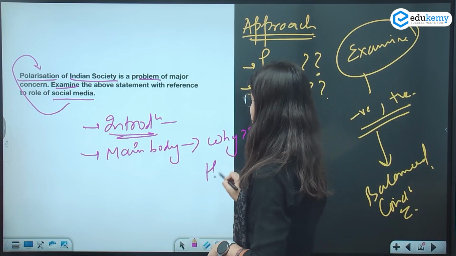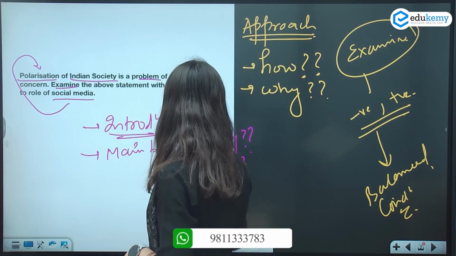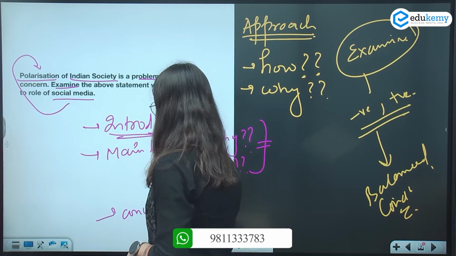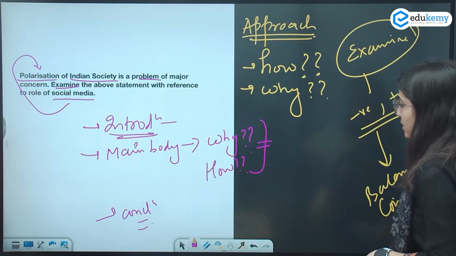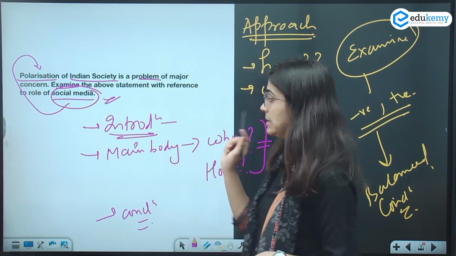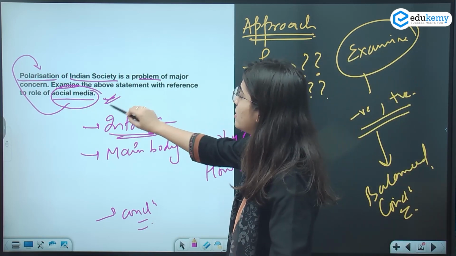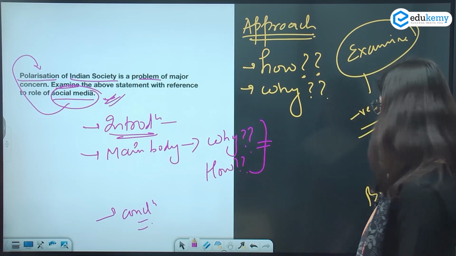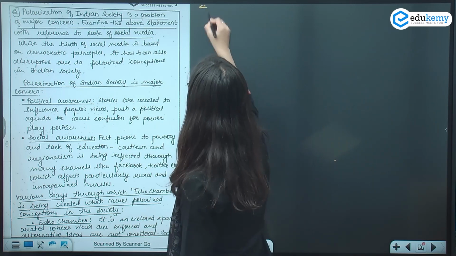Okay, and then we'll discuss the how part here, how it is a major concern, and in the last we will discuss the conclusion. ठीक है, yes, don't forget to bring this part here because this is important. We have to write the answer to this question with a reference to social media, with a reference to the role of social media in polarizing the Indian society. Okay, now let's get started and we'll discuss the introduction first.